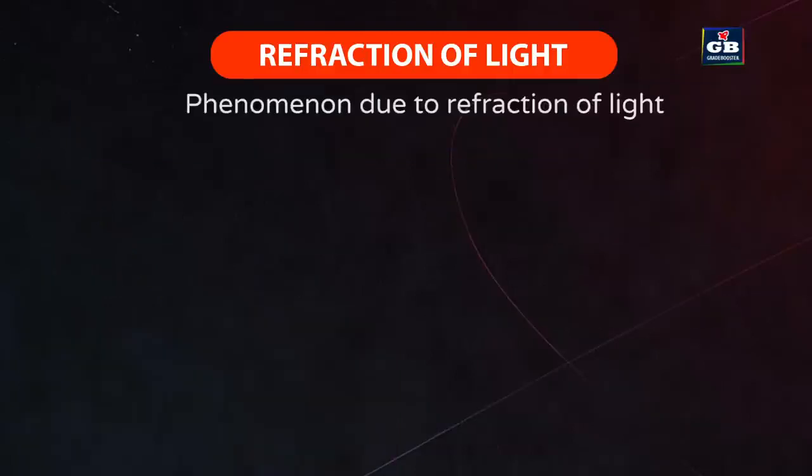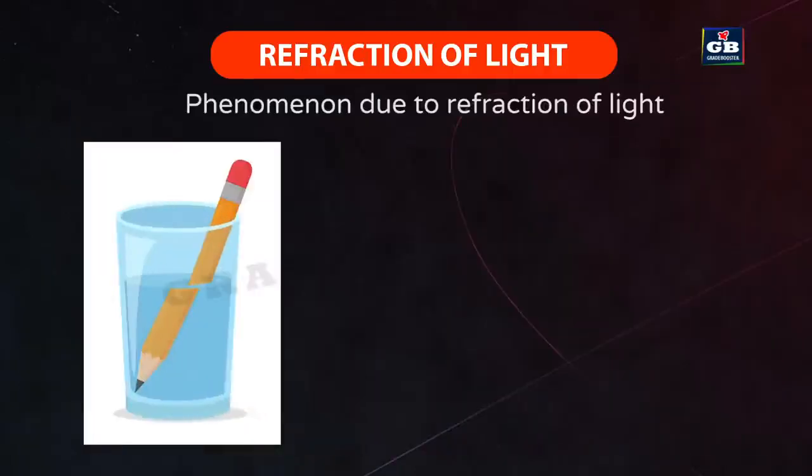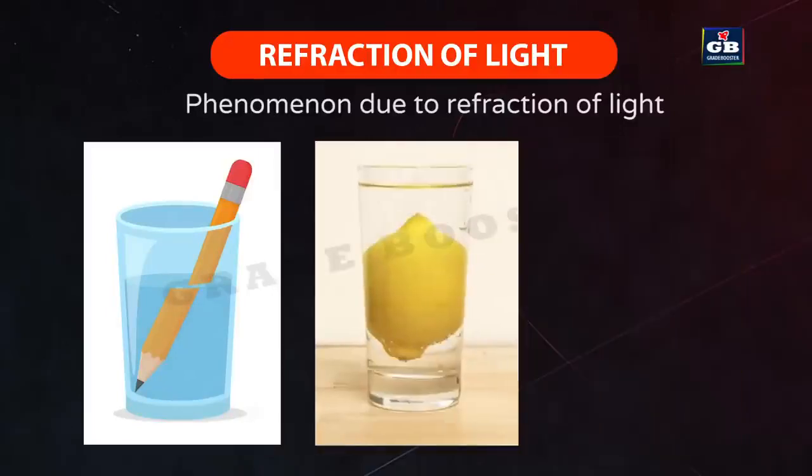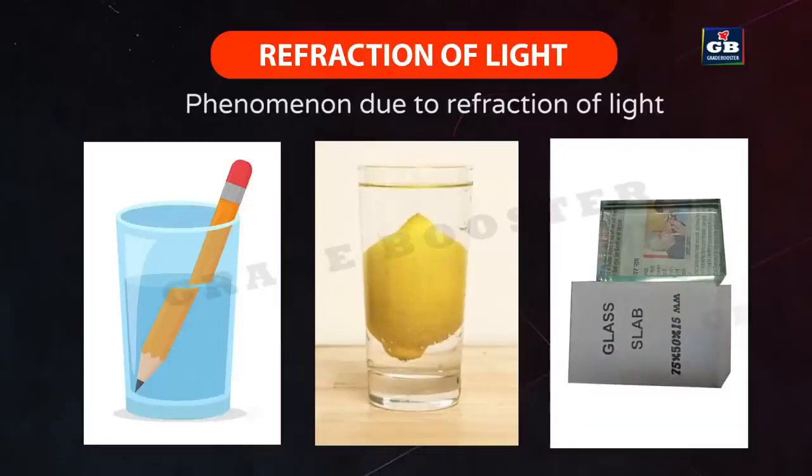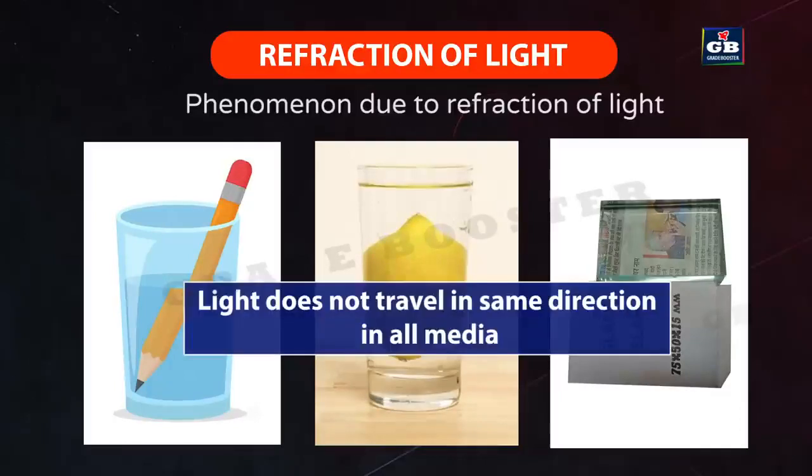In our day-to-day life, we see different phenomena like a pencil appears displaced when it is partly immersed in a glass of water. In the same way, a lemon kept in water in a glass tumbler appears to be bigger than its actual size. The letters appear to be raised when seen through a glass slab placed over them. These are all because of refraction of light. These observations tell us that light does not travel in the same direction in all media.